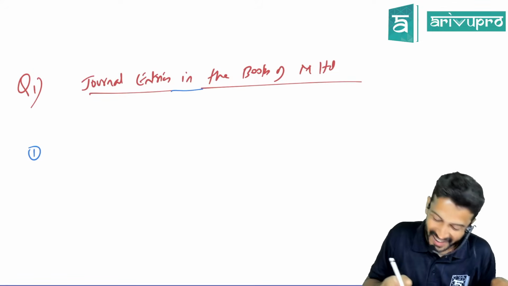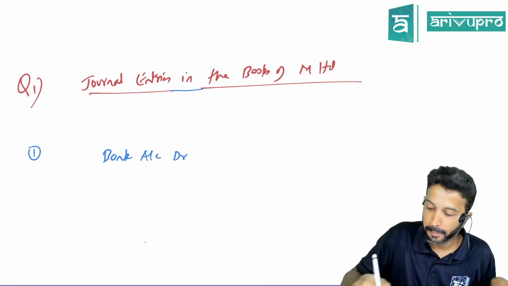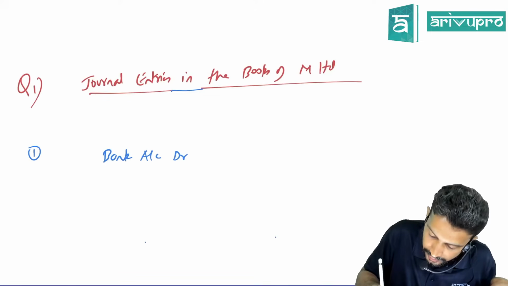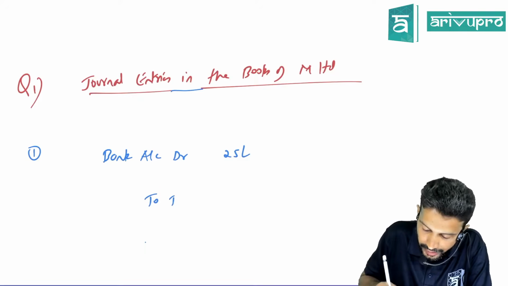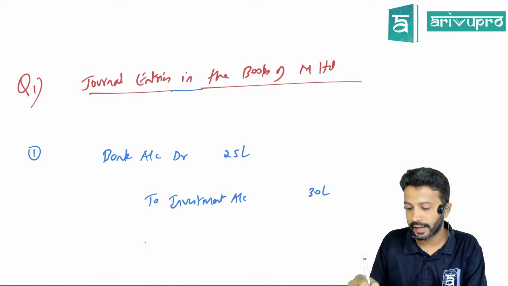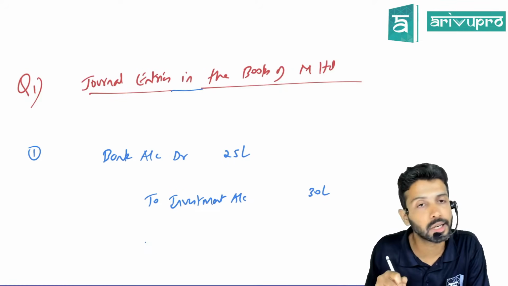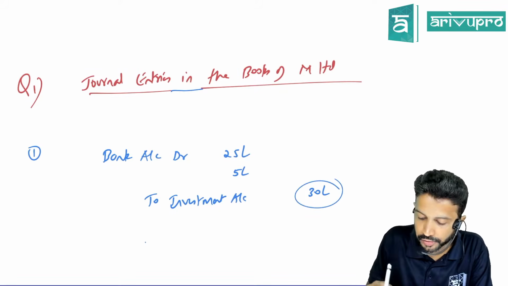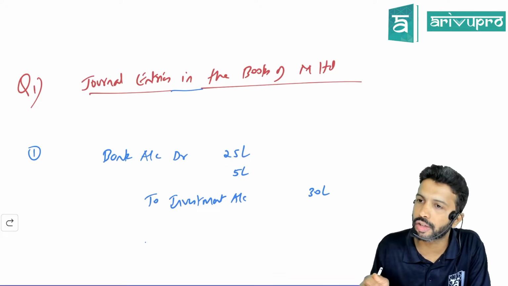Okay, now, what is the journal entry for investment sold? Bank account debit. You have sold it for what value? 25 lakh. But investment value is how much? 30 lakhs. So the journal entry is bank account debit 25 lakh, investment account credit 30 lakh. Obviously journal entry is not matching because we made a loss. 30 lakh worth of investment we sold for 25 lakh. So we obviously suffered a loss of 5 lakh.